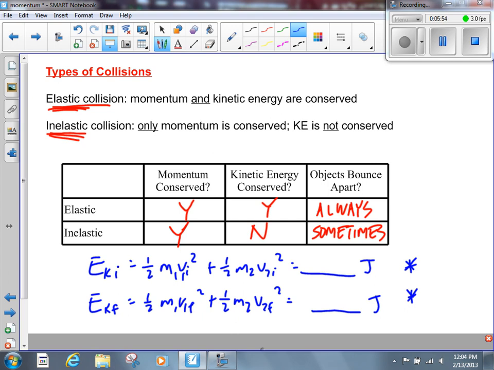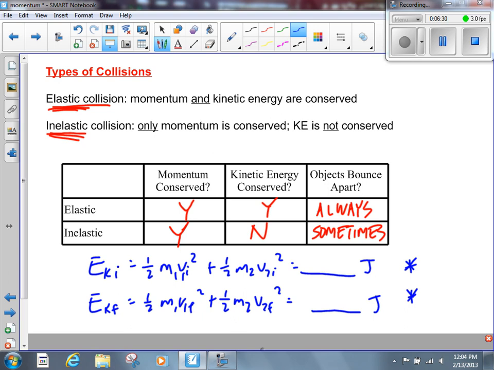Now, it is possible to get more kinetic energy afterwards than we have before, but we don't categorize that. That would be in the case of an explosion, right? You fire a gun, what's the initial kinetic energy? 0. What's the final kinetic energy? Something. The final kinetic energy is more than the initial, but we don't categorize that as elastic or inelastic. So in the context of an elastic-inelastic collision, the final kinetic energy will either be the same or it will be less than the initial kinetic energy.